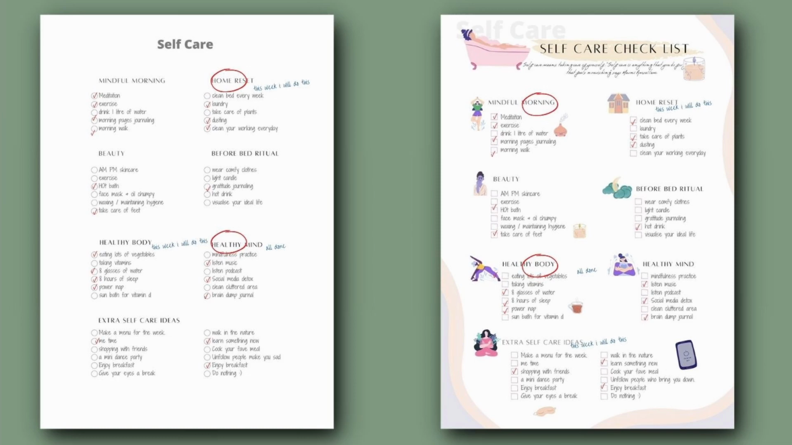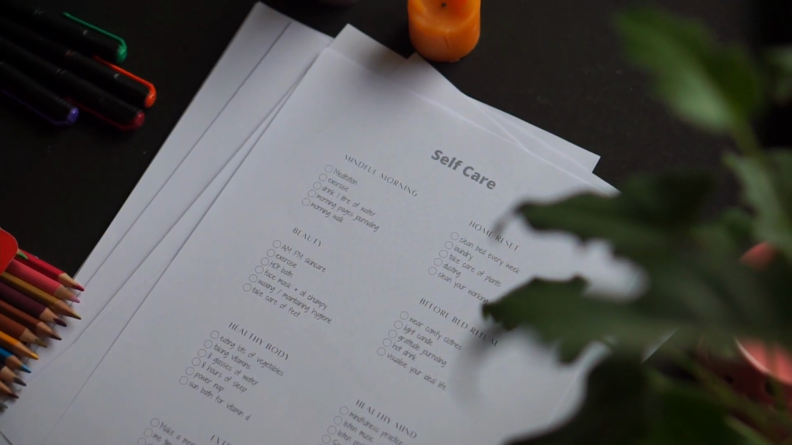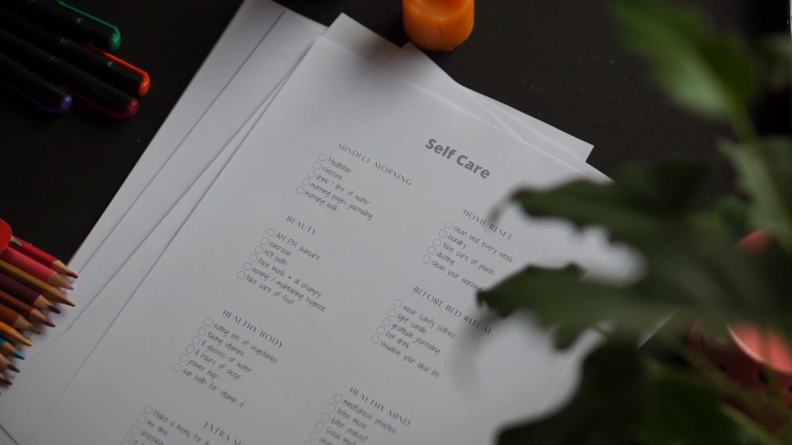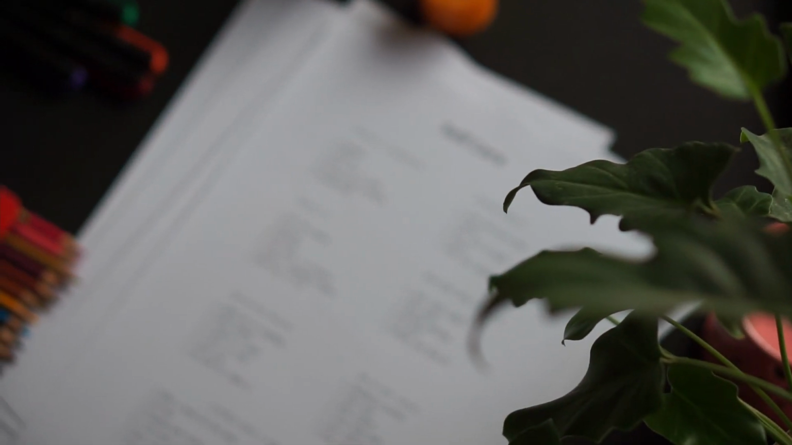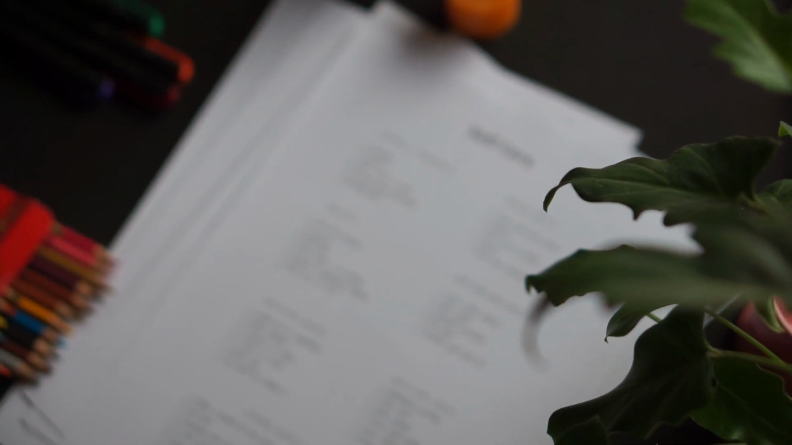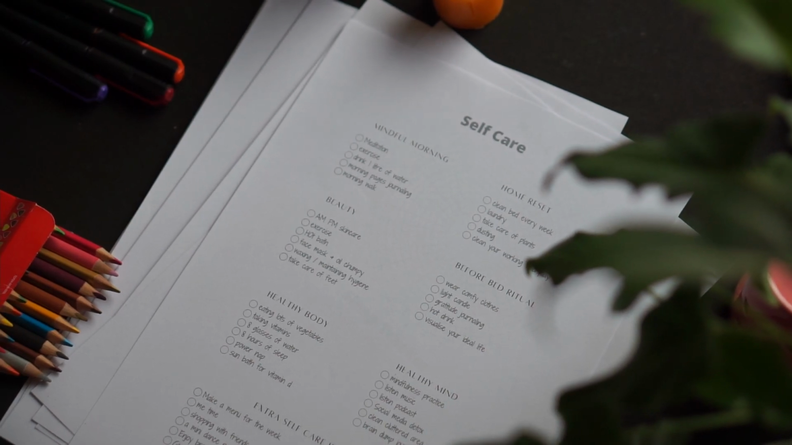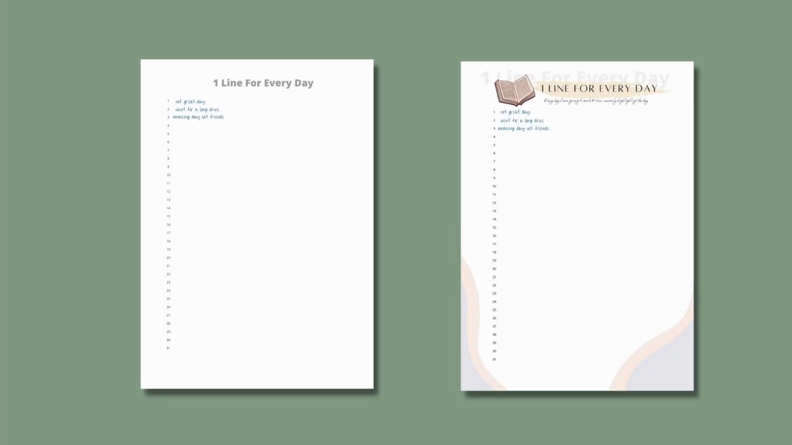And in extra self-care ideas, you will get to see make menu for the week, me time, shopping with friends, a mini dance party, enjoy breakfast, give your eyes a break, walk in the nature, learn something new, cook your favorite meal, unfollow people who make you sad, and do nothing. So basically you will go through this page and check what kind of self-care activity you can do on that particular day.